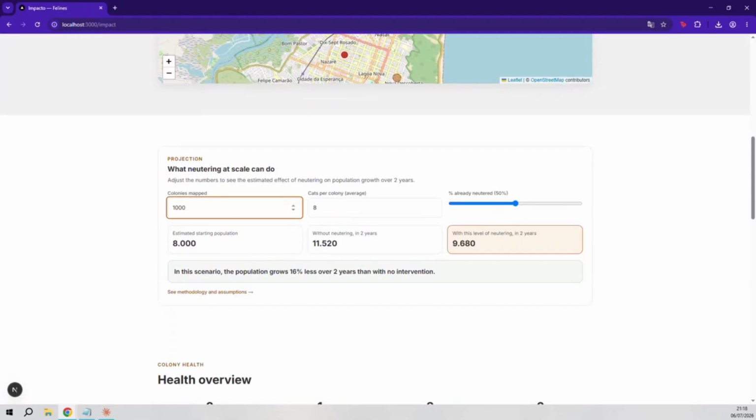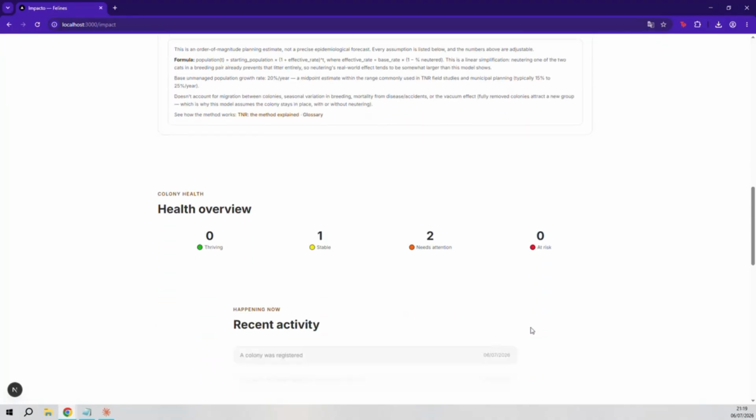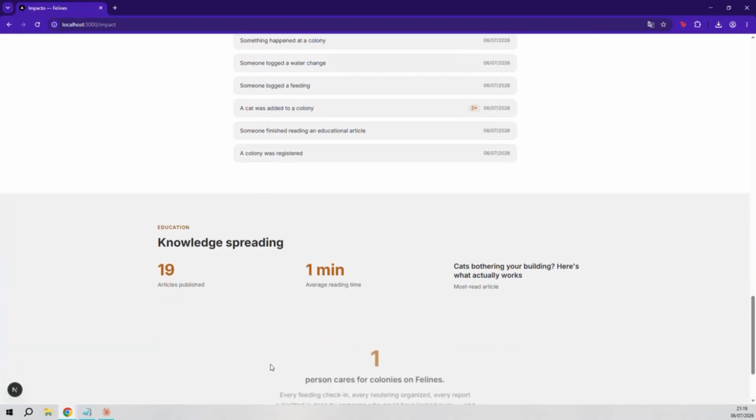Badges recognize real actions: caretaker, colony registered, feeding logged, report submitted, thank you received, course completed. Not points, actions. Reading progress across all 19 articles is visible on the profile, making the educational journey part of the user's identity. The glossary is linked directly from the knowledge section because learning is a form of contribution.